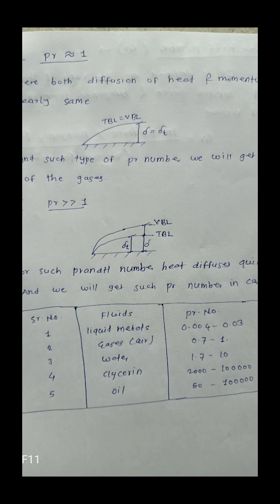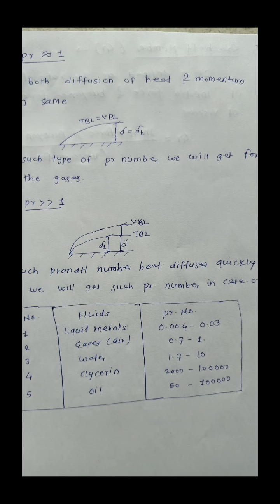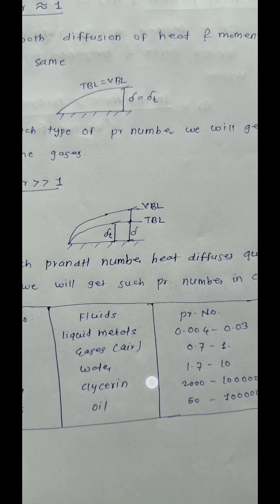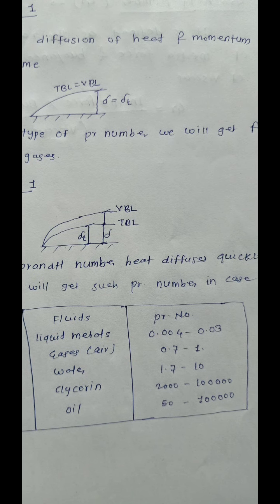Now we see what the values of the Prandtl number are for the different fluids. Suppose the fluid is liquid metals. For the liquid metals, Prandtl number changes from 0.004 to 0.03. So what is the Prandtl number for the gases? For the gases, Prandtl number is in between 0.7 to 1.